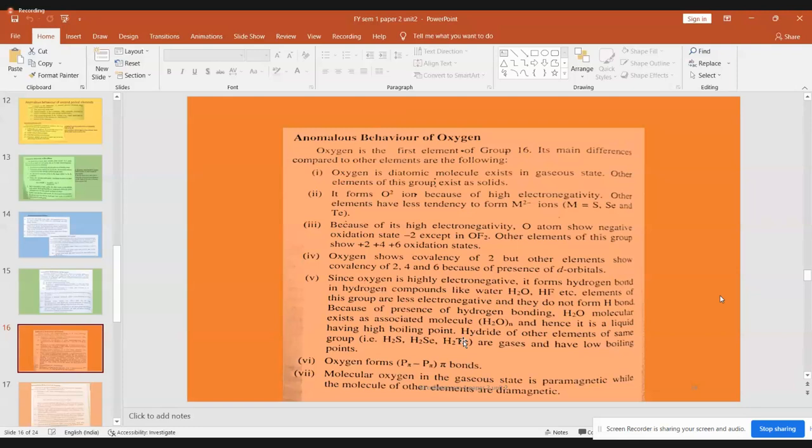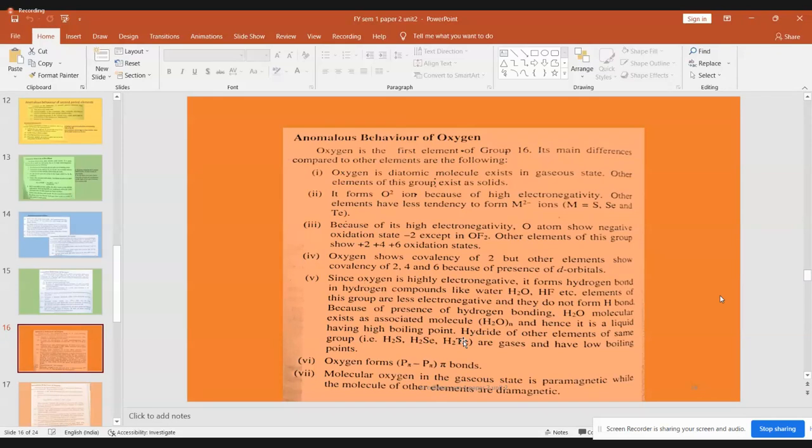Now imagine the oxygen diatomic molecule. What is oxygen diatomic? O2. How is this O2 formed? An oxygen atom plus another oxygen atom will combine to give O2. When you draw a molecular orbital diagram for this oxygen molecule, you find that the p orbital of one atomic oxygen combines with the p orbital of another atomic oxygen to give a molecular pi orbital.